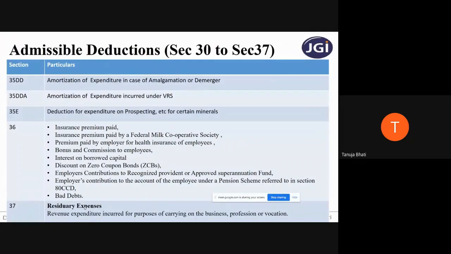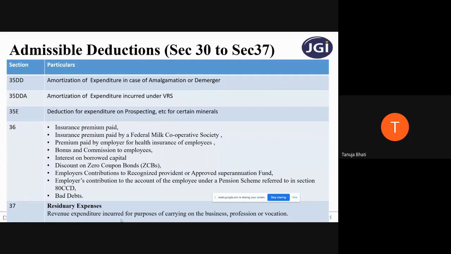Such expenditure should not be for the purpose of personal stuff. It should not be personal in nature. Such expenditure should be only and only exclusively for the purpose of business. And such expenditure should be incurred in the previous year only. You cannot incur some expenditure 4 years back and claim it in this year. So whatever expenditures you're incurring in the previous year, only for that you will get a deduction.